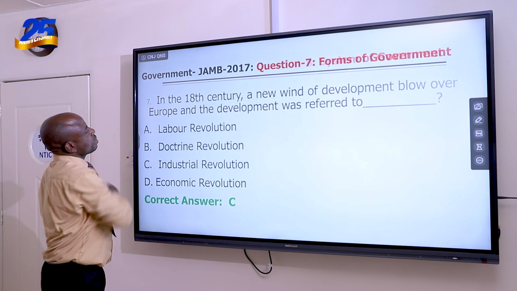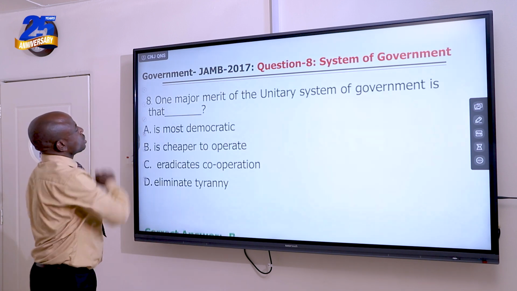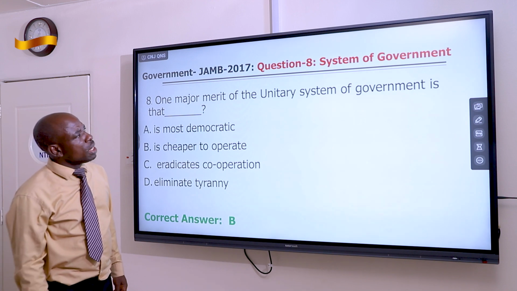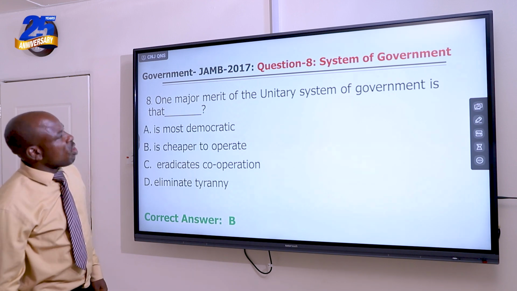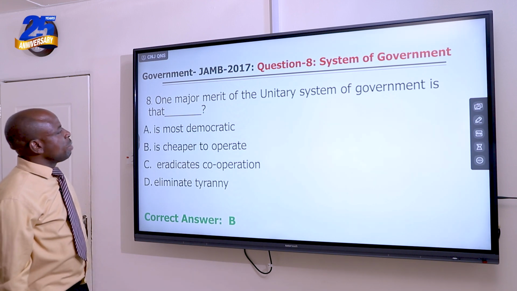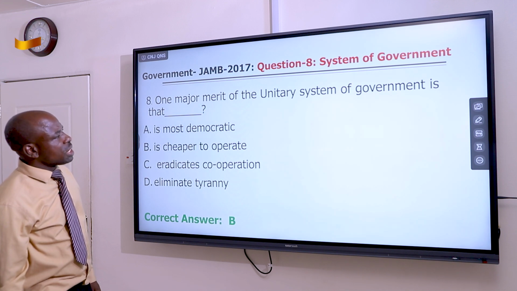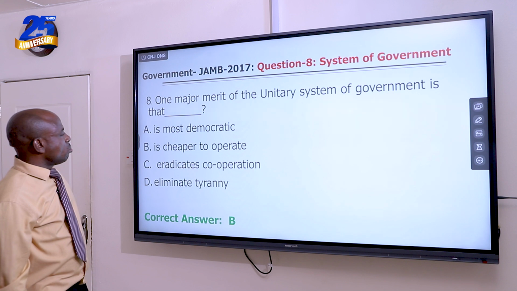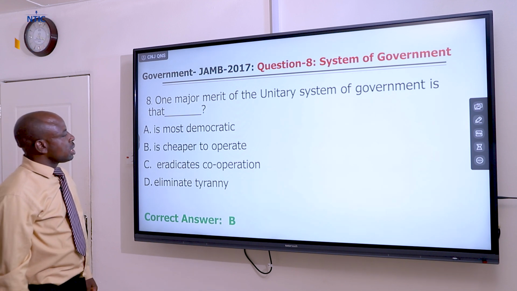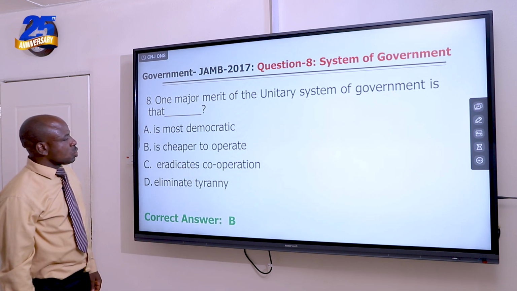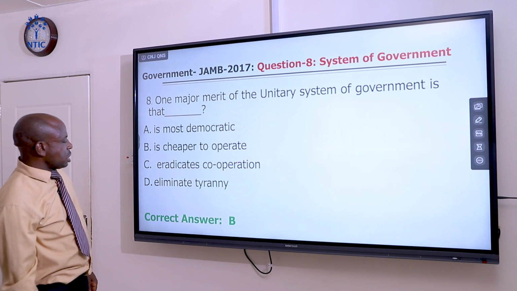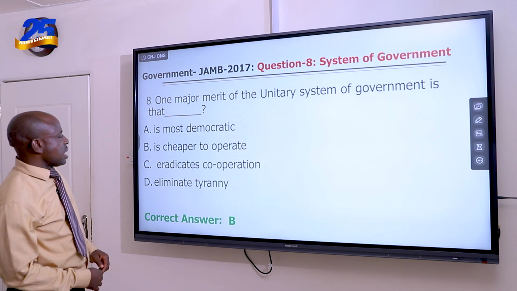Question number 8 is taken from the topic, a system of government. Now, one major merit of the unitary system of government is that it is dash: A, most democratic, B, is cheaper to operate, C, eradicates corruption, D, eliminates tyranny.